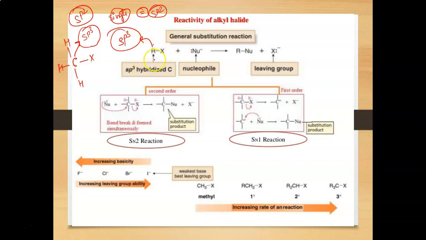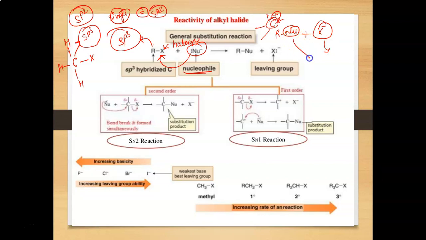So this is the sp3 hybridized carbon, and this is X, the halogen, and it will react with the nucleophile. So the nucleophile will substitute the halogen. The nucleophile will attack the central carbon, which is very electron deficient, and removal of the halogen takes place.